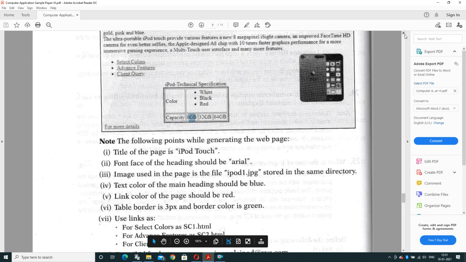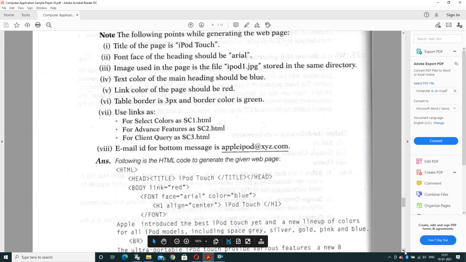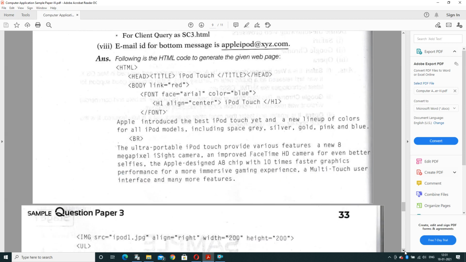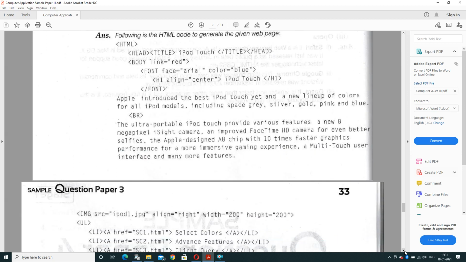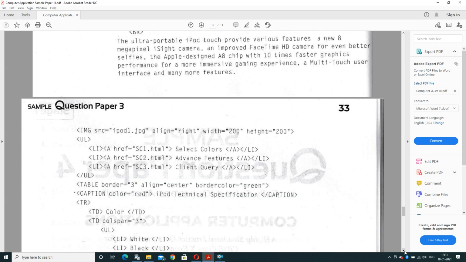We will see the image here. It is on the right side. This is the image that is inserted in the web page. Width and height is 200 by 200, and the image name that we have taken as the image source is iPod1.jpg. Alignment is right side.